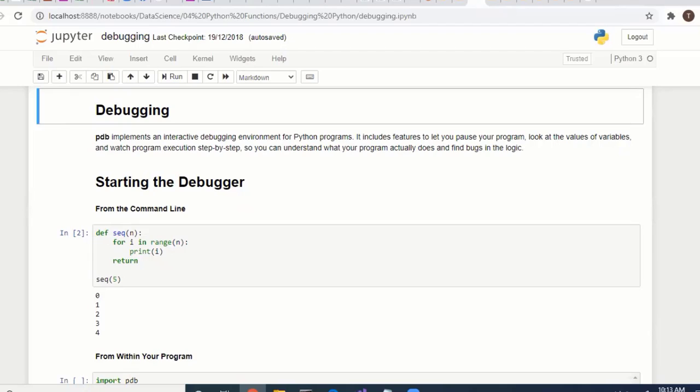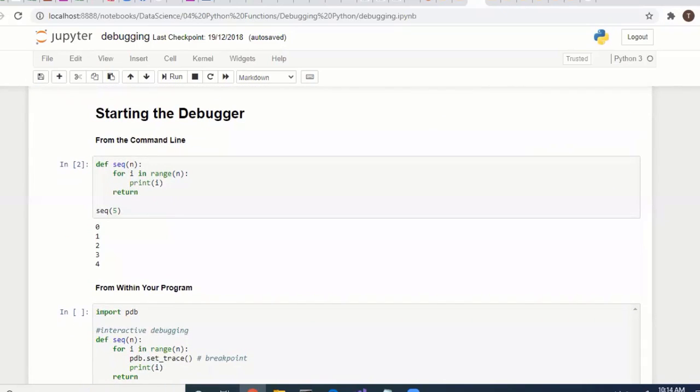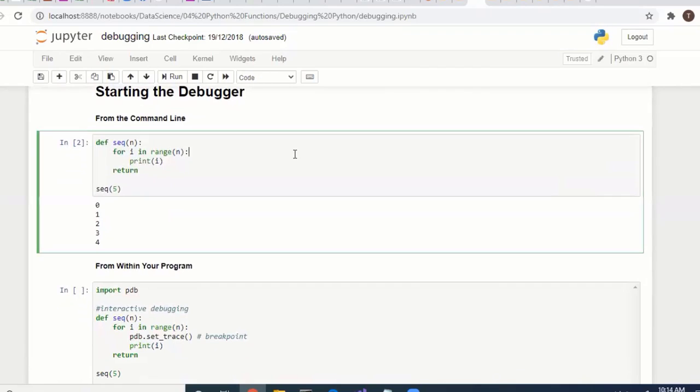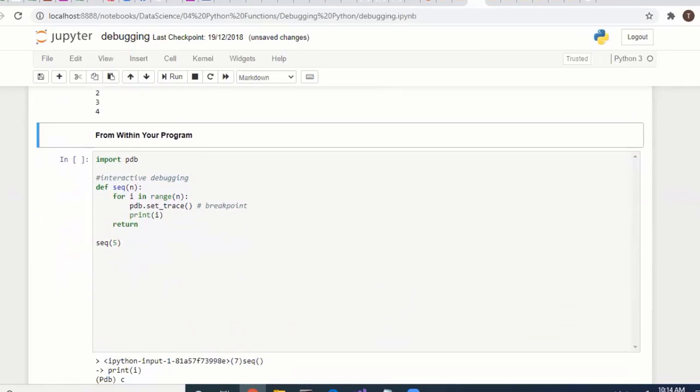All programming environments have debugging features. Here, in Python and Jupyter, we also have debugging. In this function, the definition is sequence, and we are typing some range. If you pass any value, we are passing sequence 5, and 0 to 4 is getting printed. So we are going to debug this program.